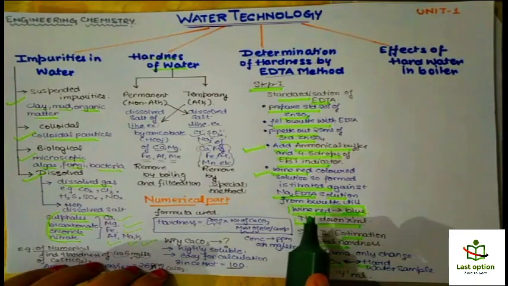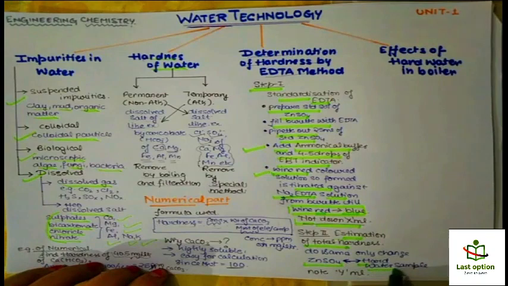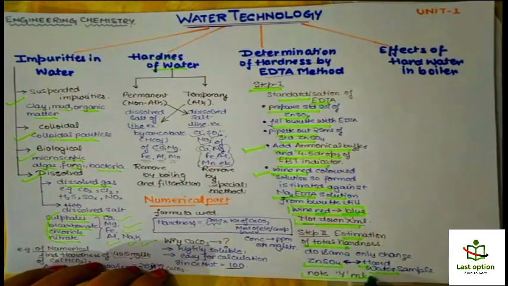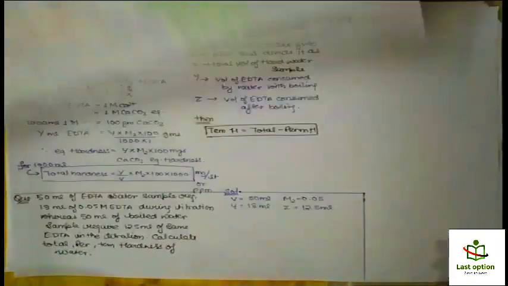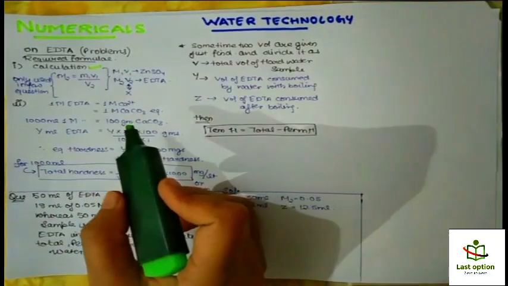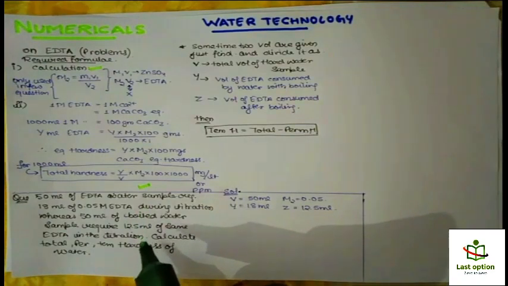After this step, we have to do the same step, and instead of ZnSO4 we are going to take the hard water sample, the one whose hardness we are going to find out. Doing the same thing with that hard water, we are going to note the reading of the EDTA volume consumed as Y ml. Now, next we are going to calculate a few things to derive the final formula, and we will solve the numerical based on this.